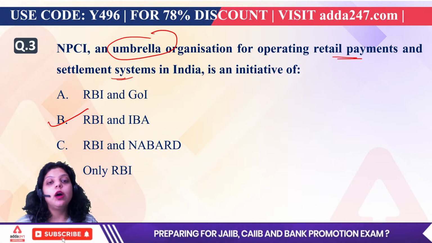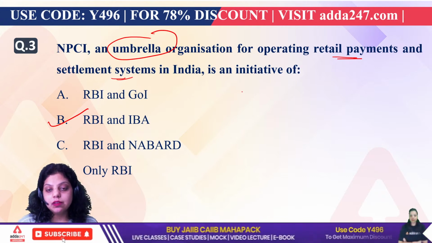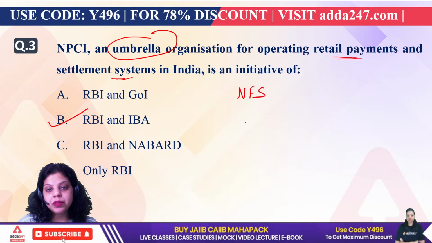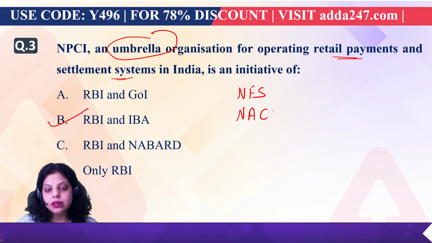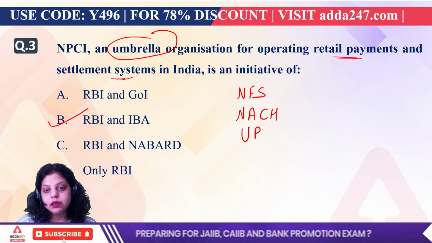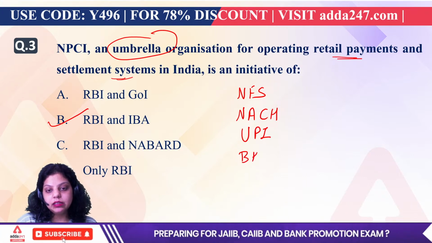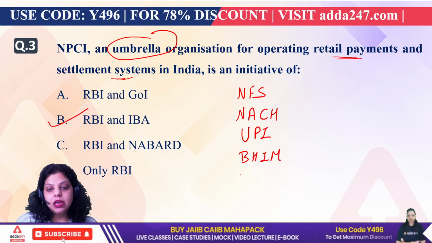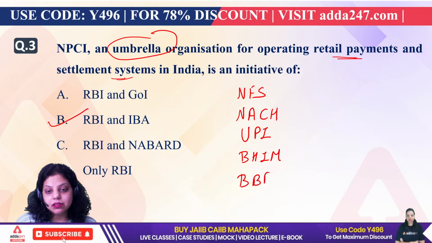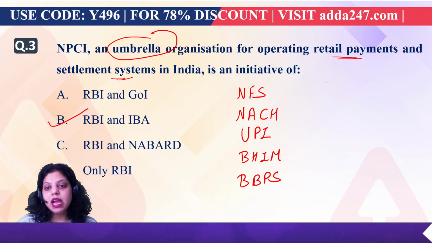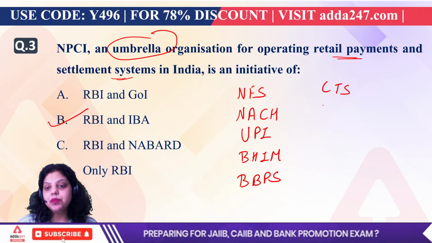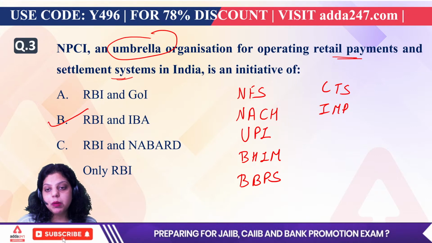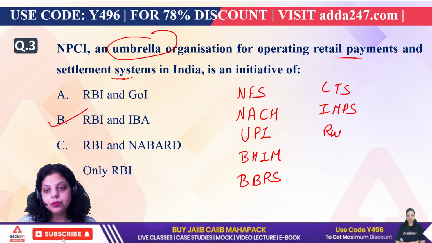Now NPCI's products or services are: National Financial Switch, National Automated Clearing House, Unified Payment Interface, Bharat Interface for Money, Bharat Bill Payment System, CTS Check Truncation System, IMPS Immediate Payment Service, and Rupee Card.